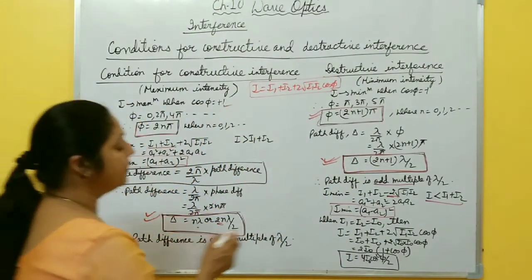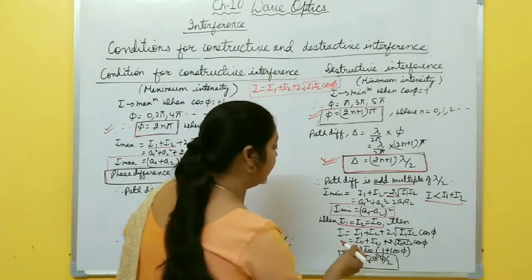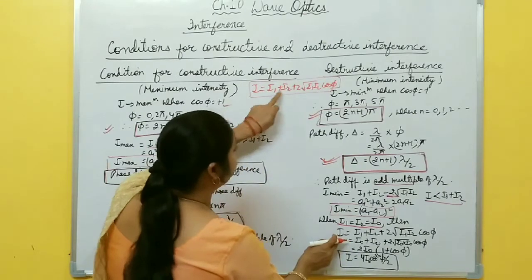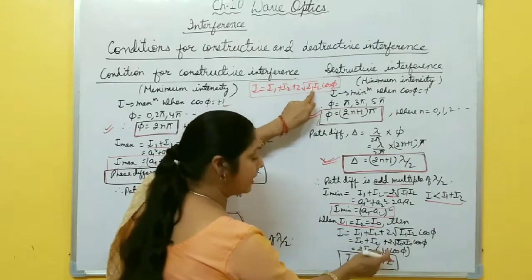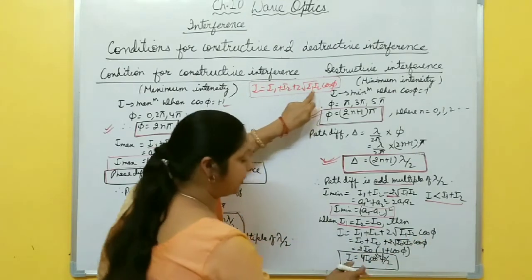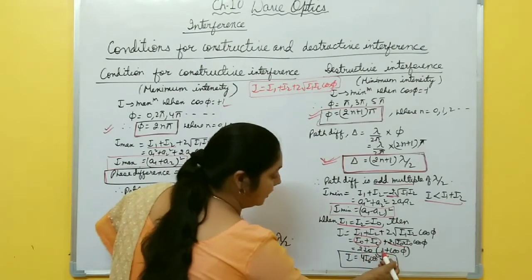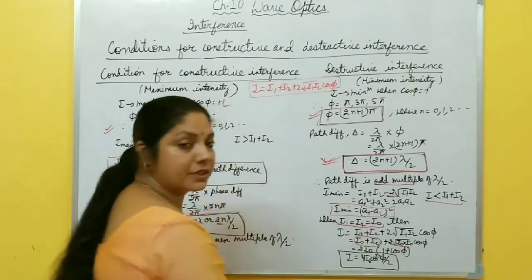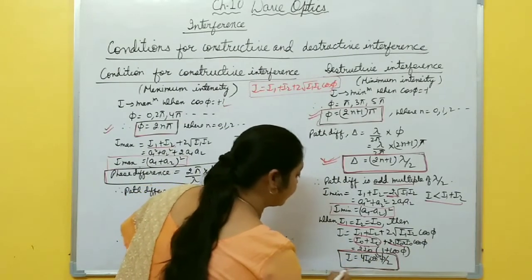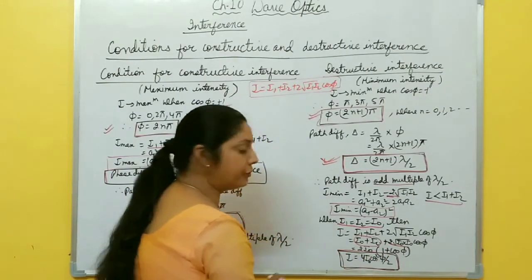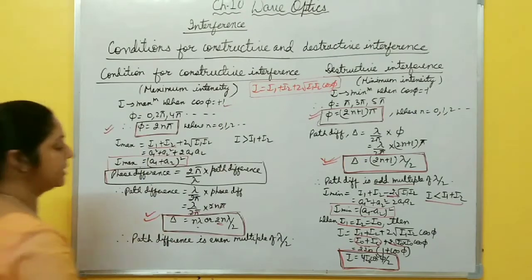In this case also, when the intensities of the two waves are equal, when I1 equals I2 equals, let us say, I0, then what happens? I becomes I0 plus I0 plus 2 under root I0 square, it becomes I0, so 2 I0 cos phi. Here this becomes 2 I0, this one is also 2 I0, you take common, inside the bracket 1 plus cos phi, and 1 plus cos theta is 2 cos square theta by 2. It means resultant intensity becomes I equal to 4 I0 cos square phi by 2. This is the expression for resultant intensity when the two waves have the same intensity I0. This one is the final expression.